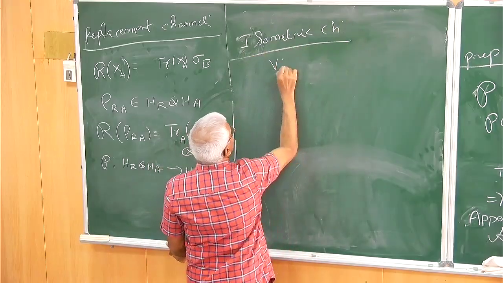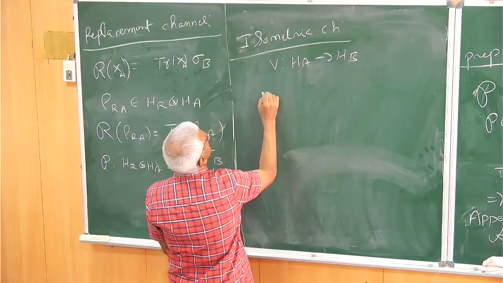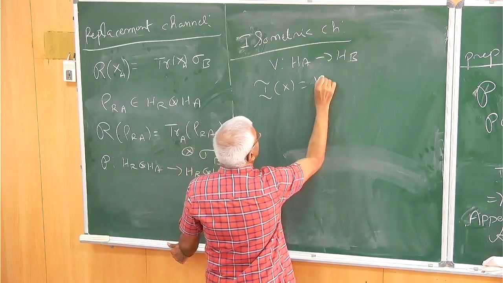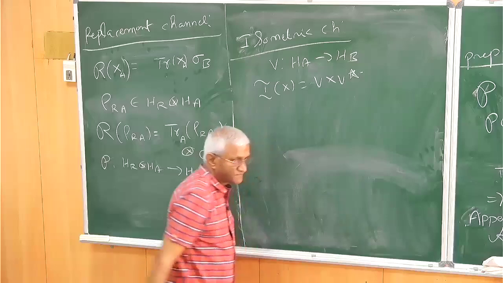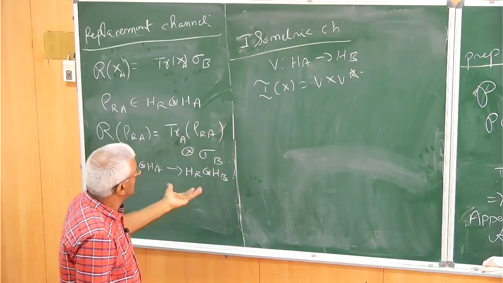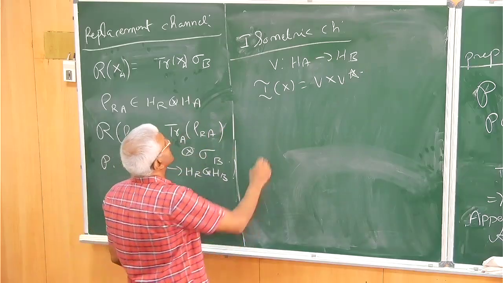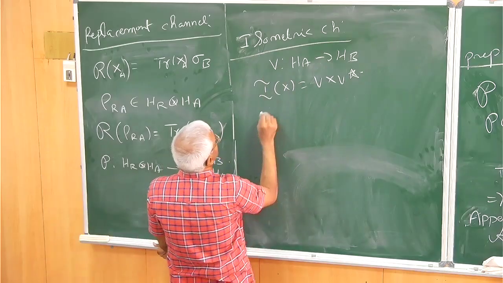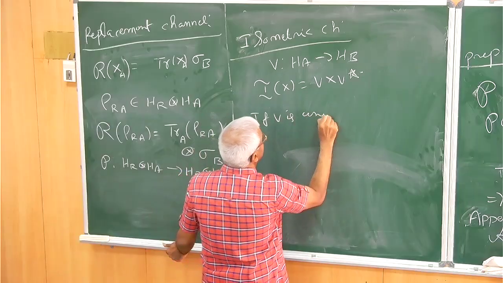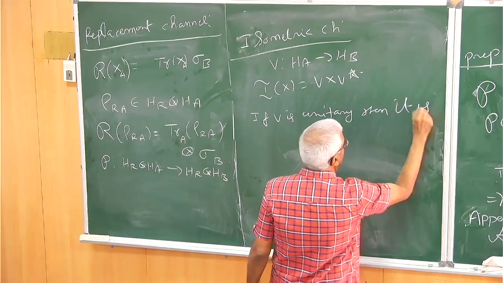Isometric channel: if you have an isometry V from H_A to H_B, then the channel is just I of x equal to V x V star. Okay. And it is already in the Kraus form. V is the Kraus operator. So this is already in the Stinespring form, so you don't need to check all that. Okay. So if V is unitary, then it is called a unitary channel.